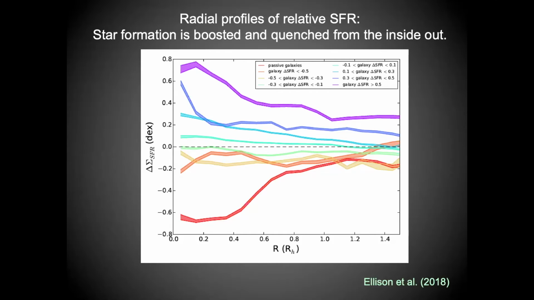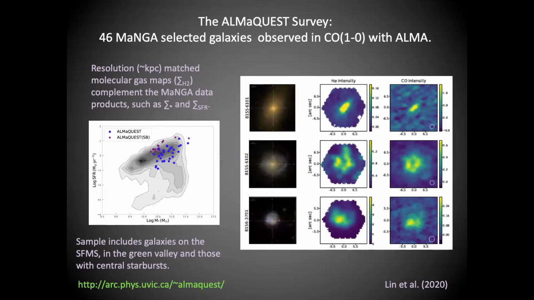But of course, if we really want to understand star formation, we have to add gas into the picture. And so that has really been the motivation of the ALMAQUEST survey. We took 46 galaxies from MaNGA and observed them with ALMA in CO 1-0. Importantly, our ALMA setup allows us to measure the molecular gas on the same spatial scale of around a kiloparsec as the MaNGA galaxies.